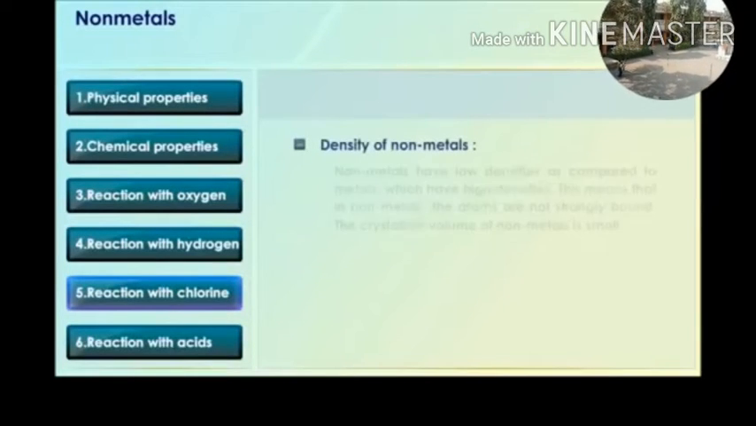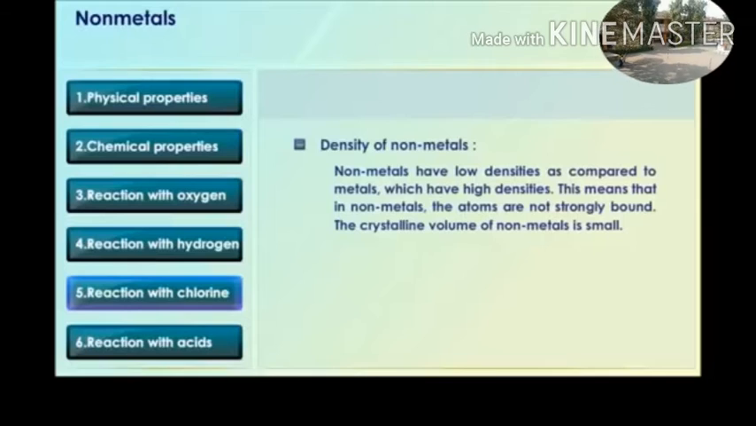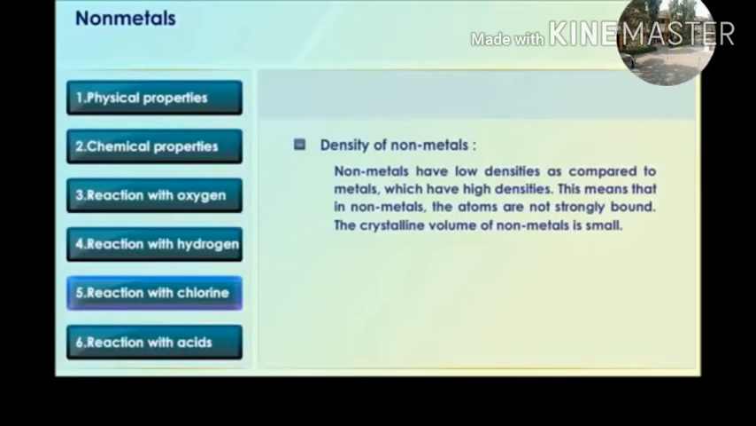Density of nonmetals. Nonmetals have low densities as compared to metals, which have high densities. This means that in nonmetals, the atoms are not strongly bound. The crystalline volume of nonmetals is small.